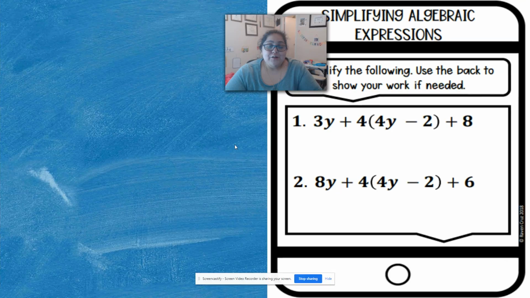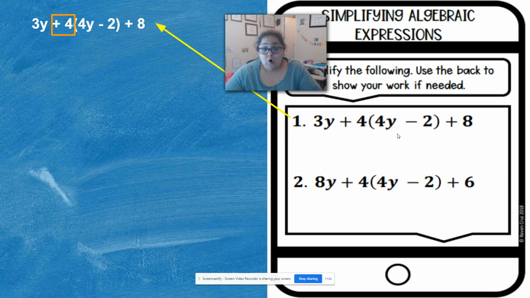First thing we do is identify the number that is in front of the parentheses or behind it. What number are we going to be multiplying by? Notice that the number has to be 4 because this 8 has an operation in front of it. It has to be in front of the parentheses with no operation, since the parentheses mean multiplication. Multiply everybody inside by that 4. 16y minus 8, because the 2 also gets multiplied.